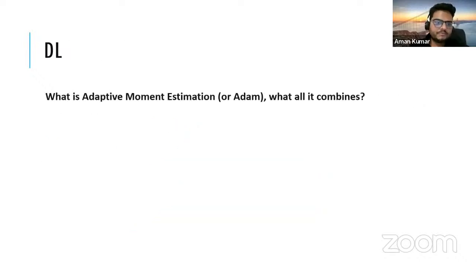Let's see the third one, deep learning. What is adaptive moment estimation, or in short, ADAM? So you know that ADAM combines multiple things, for example, a stochastic gradient descent plus something else. What is that something else? You have to tell me. ADAM is a popular optimizer, right? So what makes it a popular optimizer? ADAM is a combination of what all things that makes it a popular optimizer?